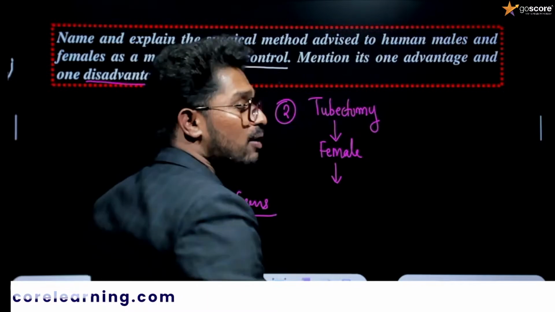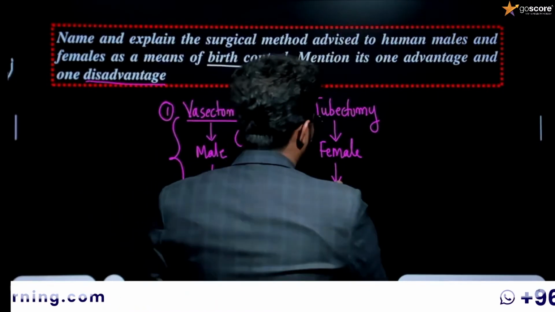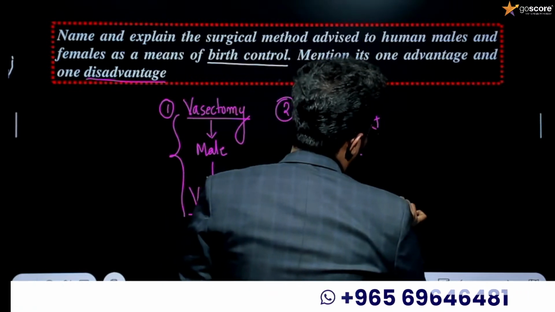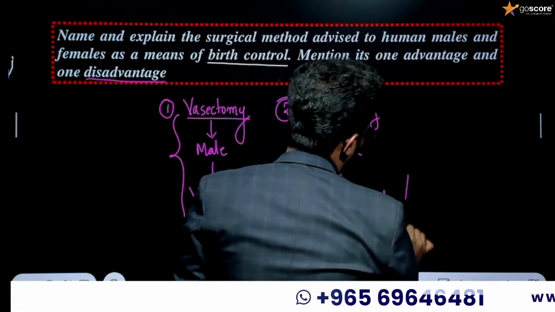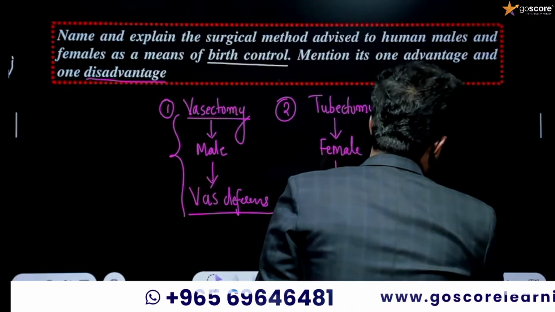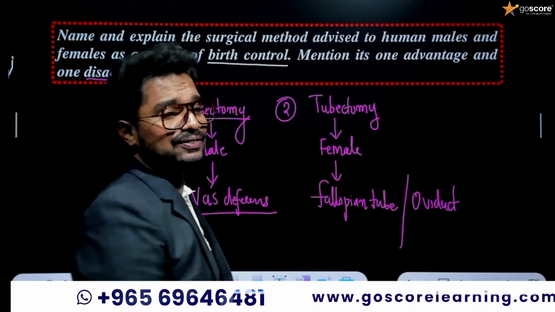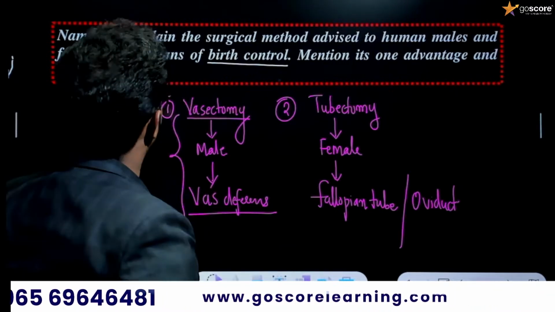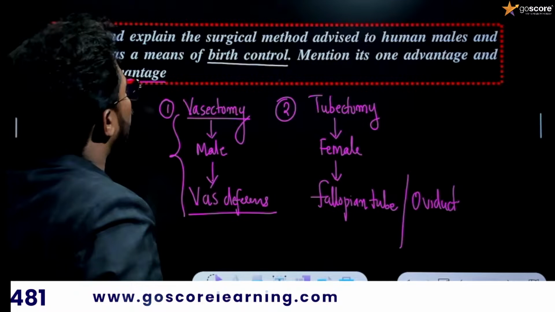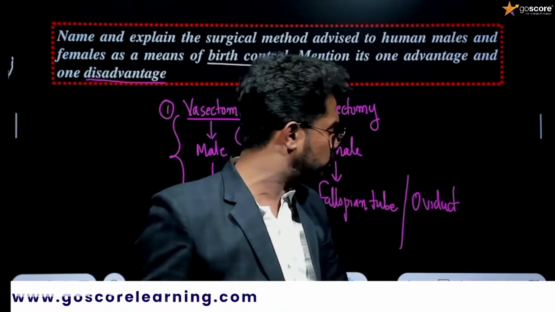And when it comes to tubectomy, the fallopian tube or oviduct is cut as well as tied up. That procedure is known as tubectomy. Now, what is one advantage and one disadvantage of this method?